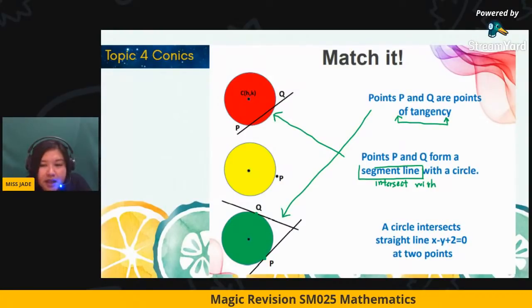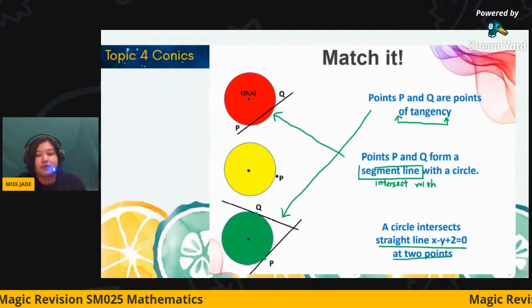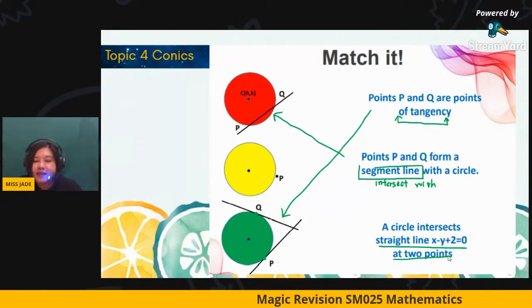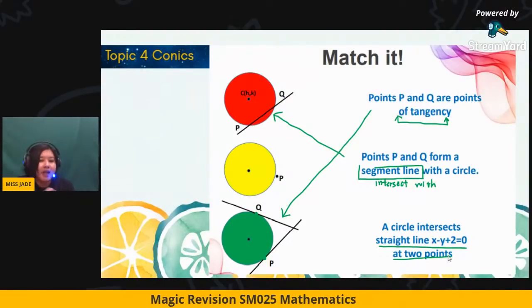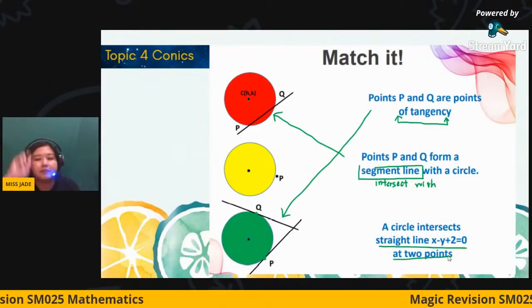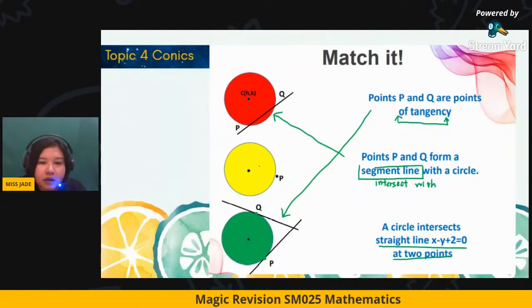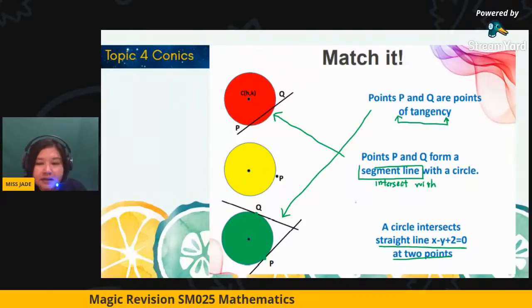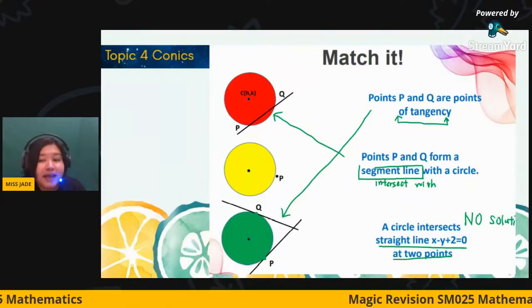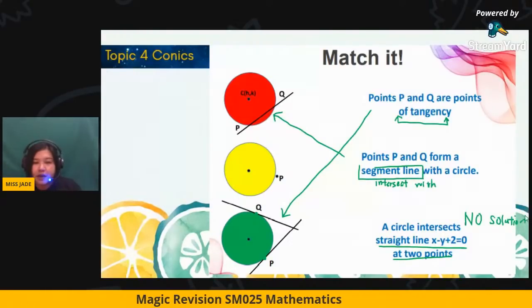Okay, take a look. A circle intersects a straight line at 2 points. Do you have any matching diagram with this statement? A circle intersects a straight line at 2 points, based on the left side diagram. Anyone say L? It must be the yellow one because that is the remaining answer. No solution for this case. So you have to clear the sentences. It's not saying that all eliminated and then it belongs to this.